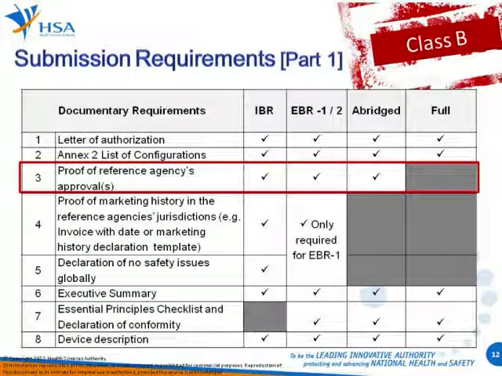So for all 4 routes, IDR, EBR, abridged, and full, the submissions will be based on the Common Submission Dossier Template, also known as the CSDT. Also take note that for the abridged and full routes, the submission requirements remain the same. Now, first thing to take note of, if you are going by IDR, EBR, or abridged, proof of reference agency approvals will have to be submitted to HSA.